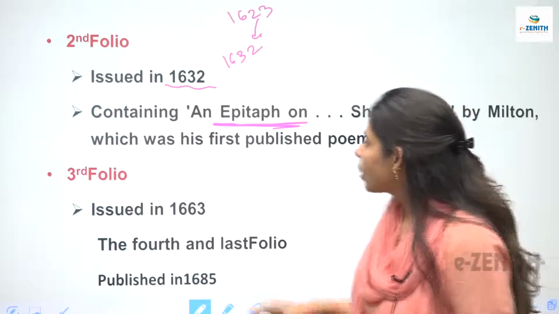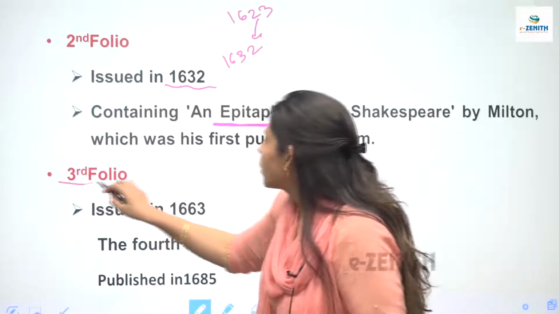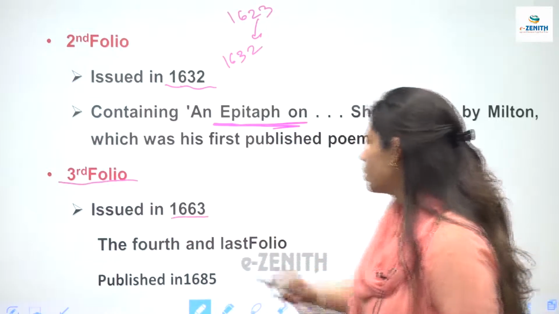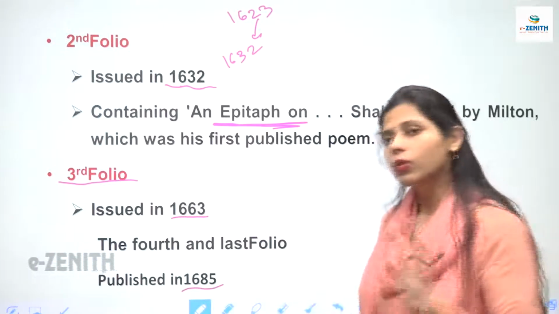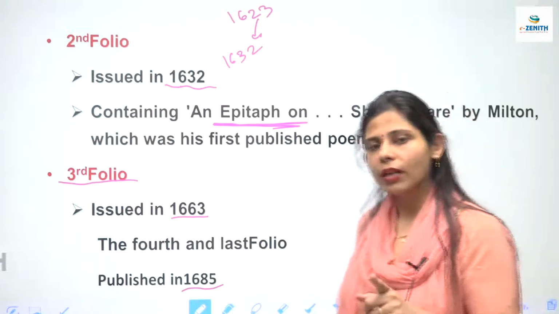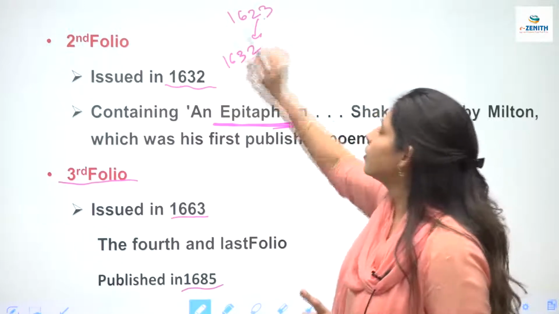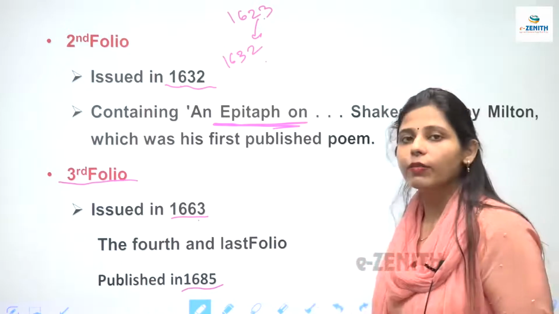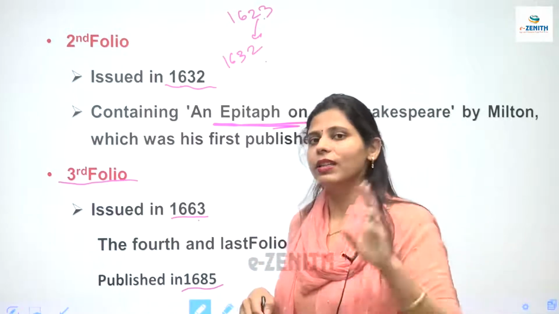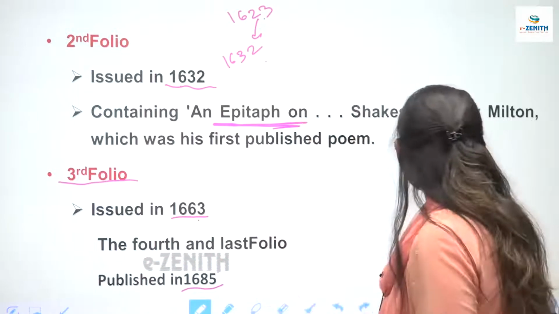क्लियर? Now third folio came in the year 1663 and the fourth folio or the last folio in 1685. So there were 4 folios. Number 1 was in the year 1623, then 1632, then 1663 and 1685. The important ones are the first one and the second one. Now let's come to the next page.